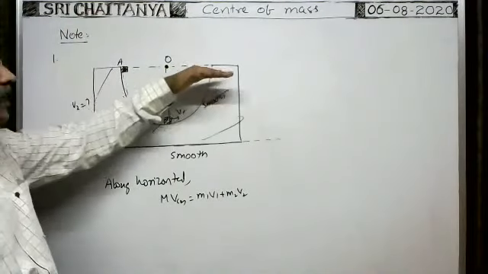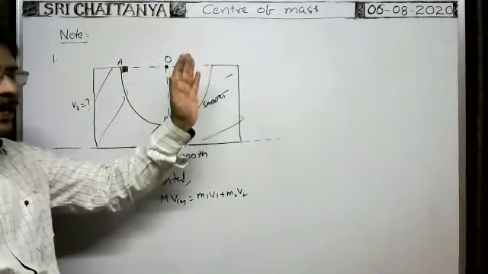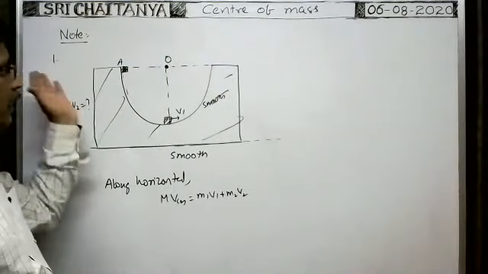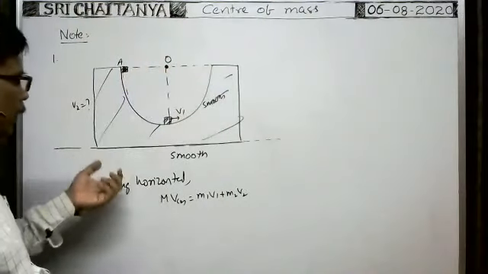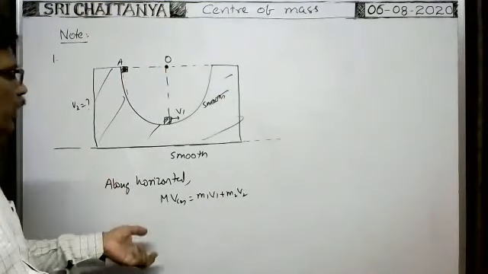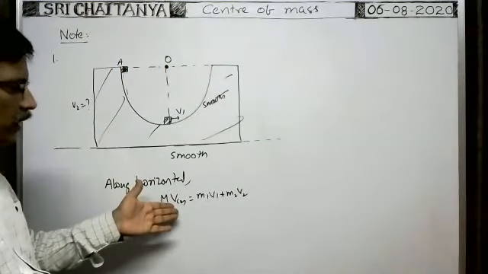But along the horizontal direction, no external force acts on the system of block and this wedge. That's why along the horizontal direction we can apply the law of conservation of linear momentum, or we can apply the center of mass velocity formula.